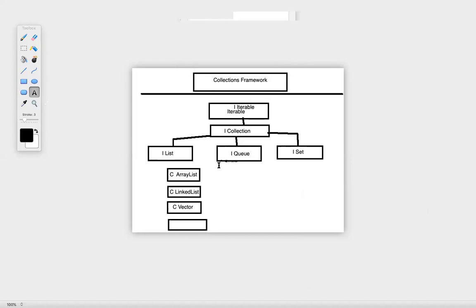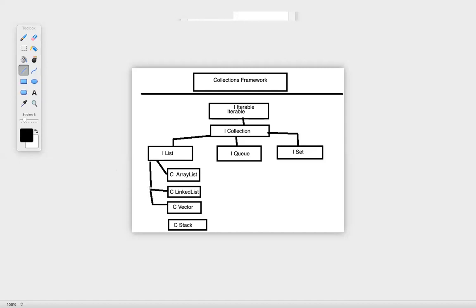Stack. Okay. We'll place this over here. So now, guys, we have an interface list, and we have array list, linked list, vector, and stack. These are all classes. And what do classes do? Classes implement interfaces. So I would say these particular classes are implementing this particular interface.